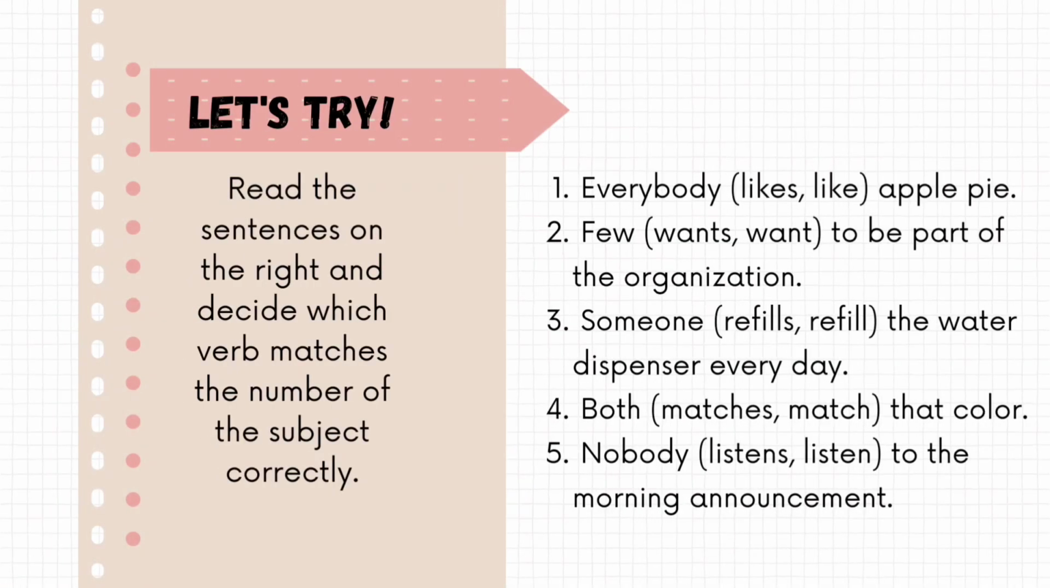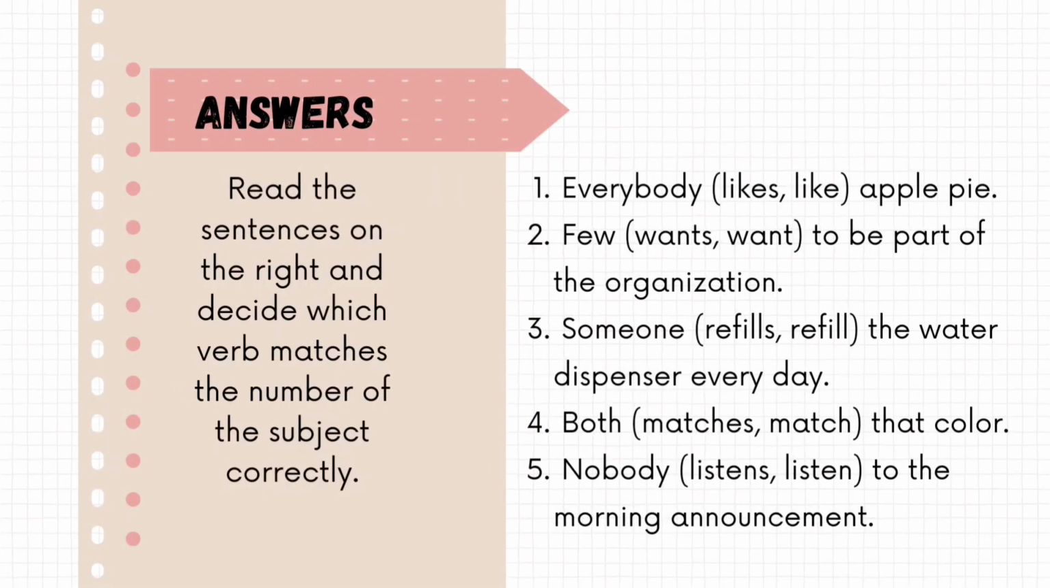Try these examples. Now see the answers. Everybody blank apple pie. Everybody is a singular subject, so the verb is also singular, so take likes. Everybody likes apple pie. Few is considered a plural subject, so the verb is also plural, that is want. Few want to be a part of the organization.